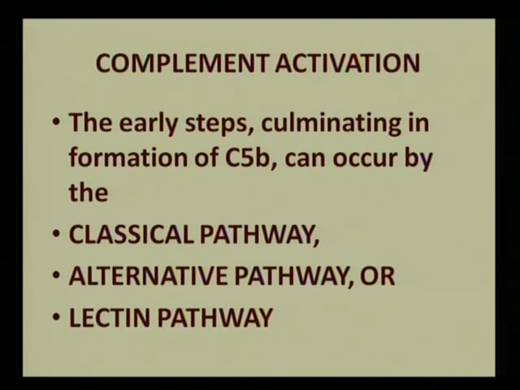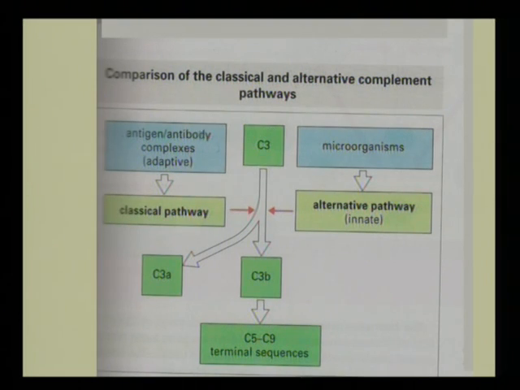These early steps culminating in the formation of C5b can occur by the classical pathway, the alternate pathway, or the lectin pathway. This is one view of how the alternate pathway and the classical pathway converge to finally form C5 through C3.